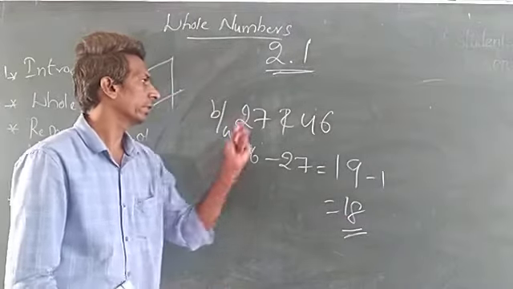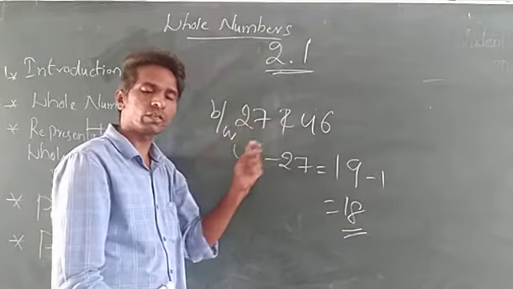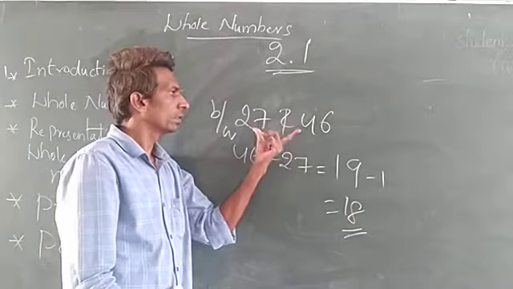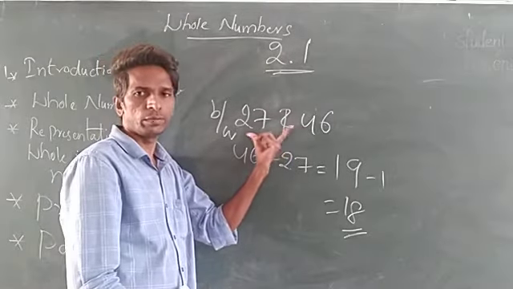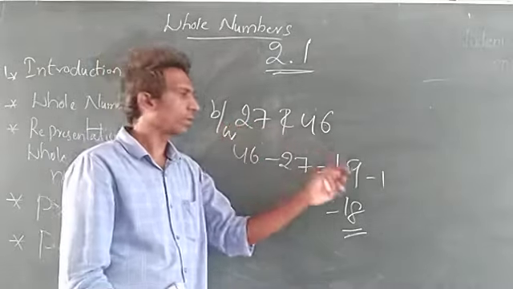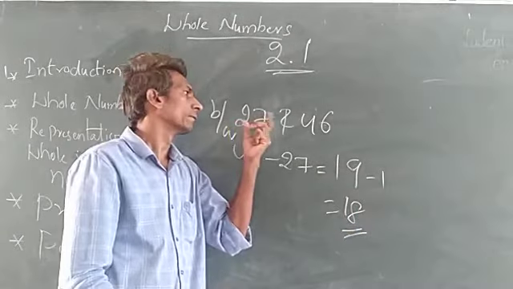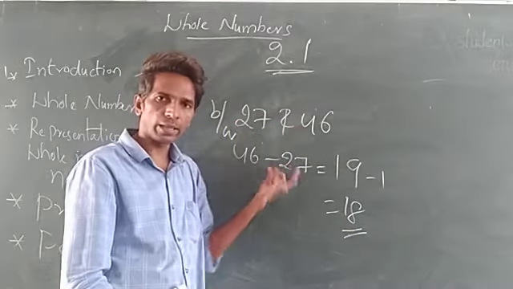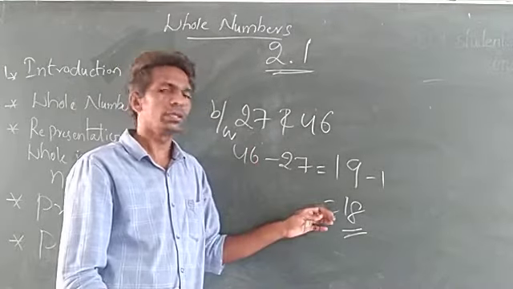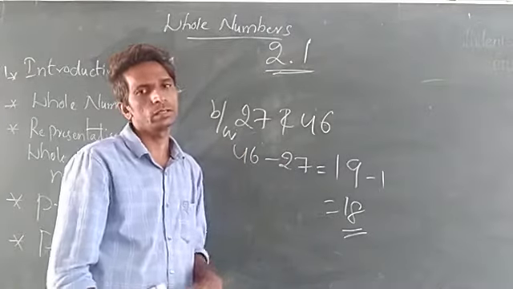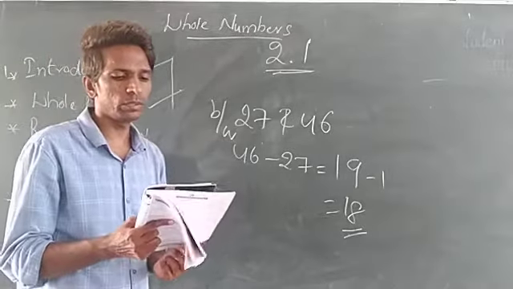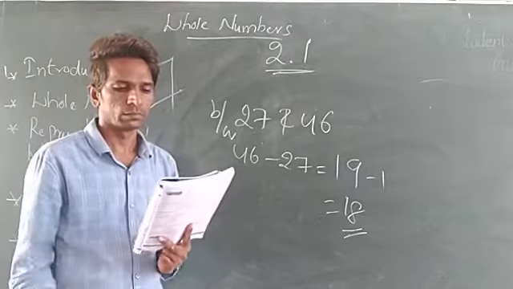So this is the answer, because you also want to exclude 27. You are subtracting only the in-between numbers, so excluding 27 also, it will become 18. So in between means you subtract and also do minus 1 with that value, then only you will get the answer. Next, find the following using the number line.